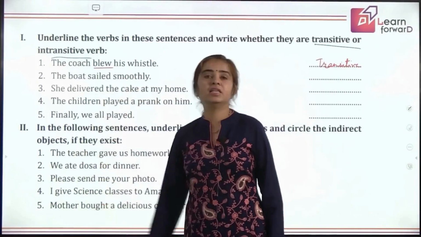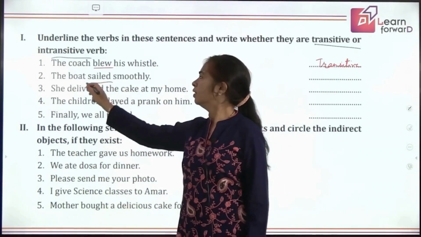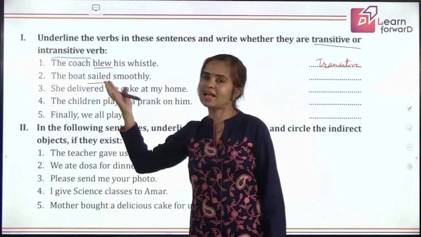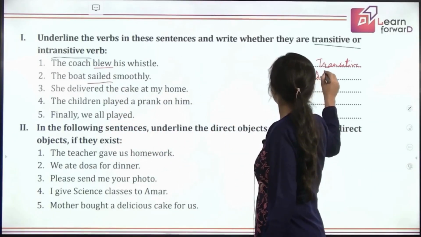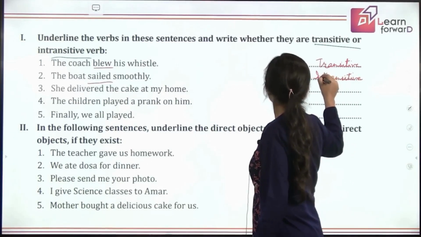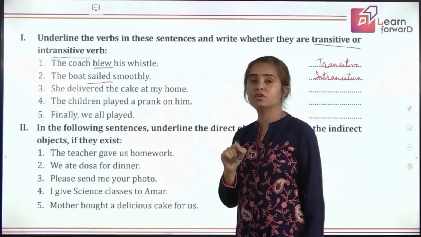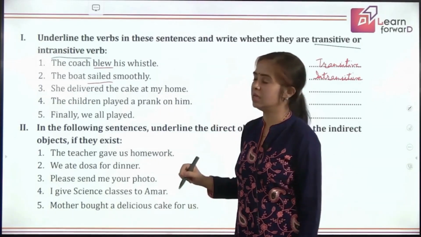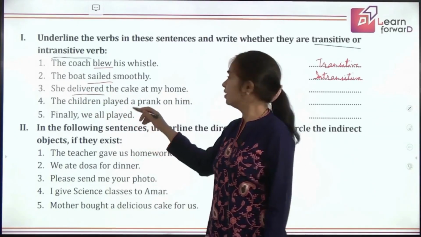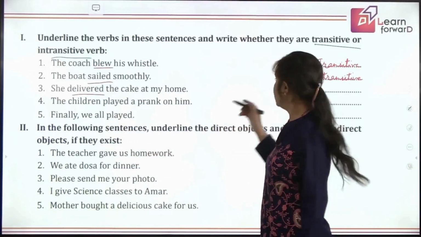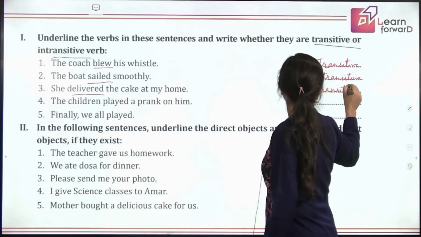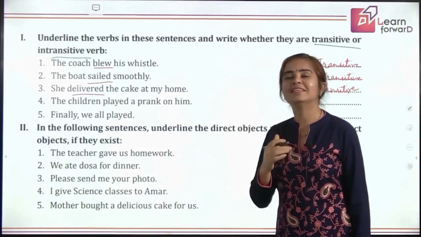The boat sailed smoothly. What's the verb here? And even if I don't say smoothly, is it giving complete meaning? The boat sailed. Yes, that's perfect. So this is intransitive. And moreover, smoothly is not an object, children. That is also a point to be noted. For transitive verbs, we need objects to complete the meaning. Okay? She delivered. So, what did she deliver? She delivered the cake. An object is needed. Your curiosity is arising, isn't it? So, whenever you get curious to know more, it means it is a transitive verb.